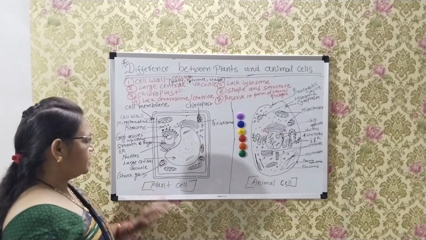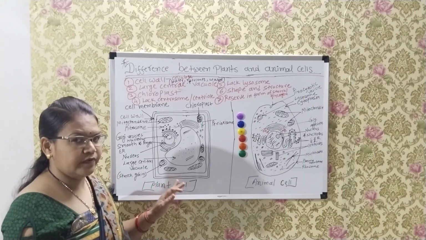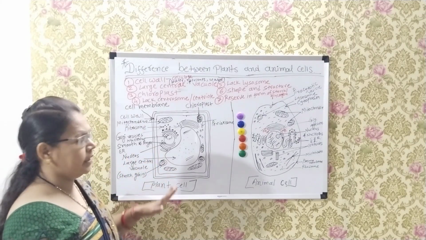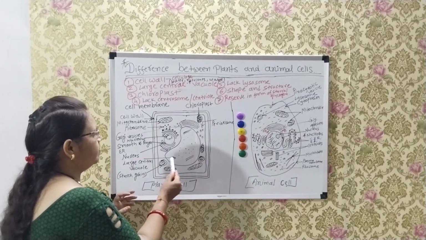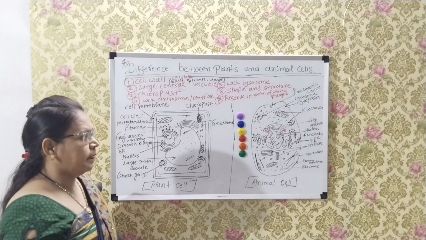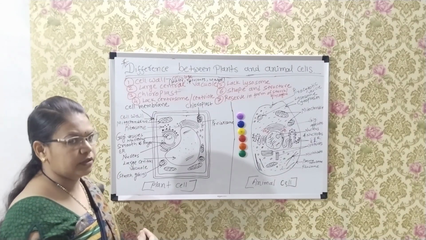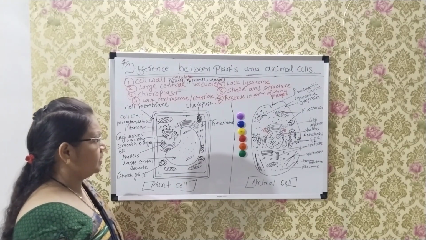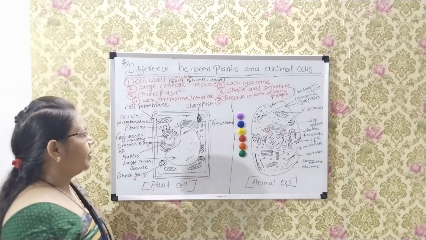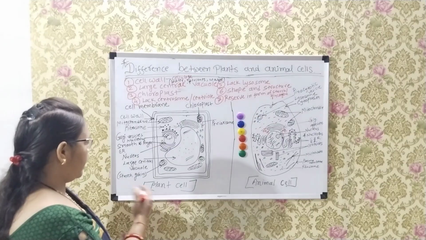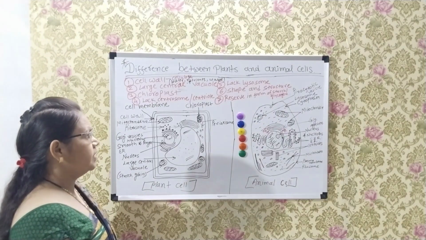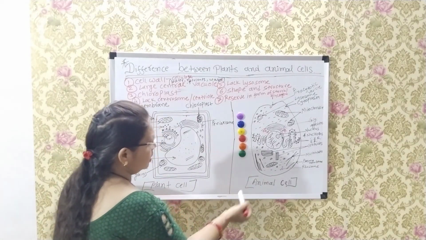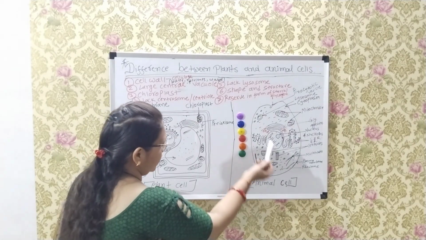Next, shape and structure. We see plant cells have a fixed structure, approximately rectangular, because of the rigid cell wall present in plant cells, but animal cells have irregular shapes. There are no fixed shapes in animal cells. Seventh point is that in plant cells food is stored in the form of starch, but in animal cells food reserve is in the form of glycogen.